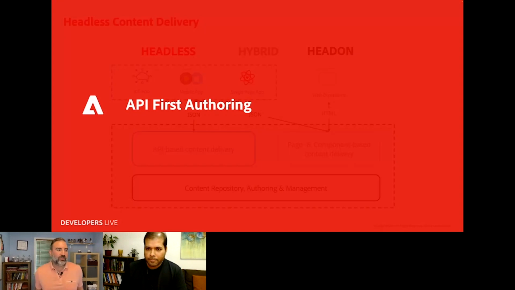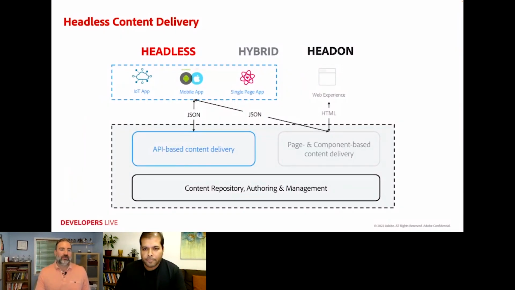So API first authoring. I think that a lot of people, myself included, often when we think of a headless CMS, we think primarily in terms of content delivery, right? So basically, a headless CMS is something where the content is served via APIs, almost always as JSON, to some sort of a decoupled application that then takes that content and renders it to the end user in whatever context that is, whether that's a mobile app or a single page app or some other type of experience.